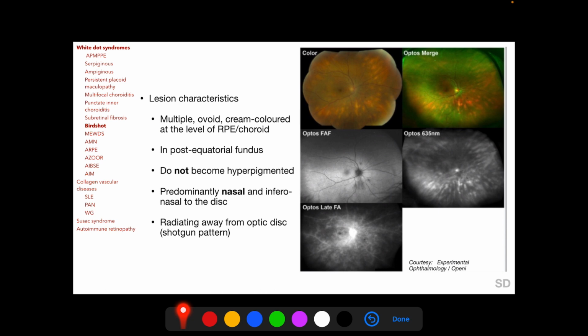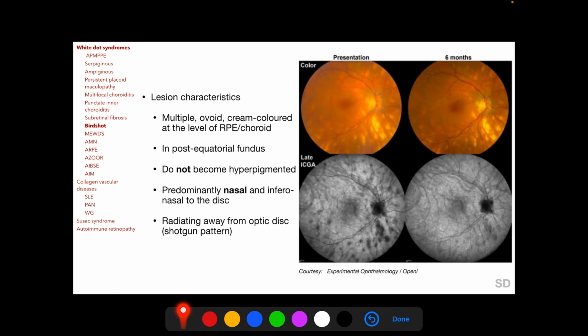Another characteristic of Birdshot is that the lesions are predominantly nasal to the optic disc, more so inferonasal to the optic disc, and they appear to be radiating away from the optic disc, which is described as a shotgun pattern. So we find the lesions to be nasal to the optic disc and radiating away from it. This is another picture of Birdshot retinopathy. We find lesions in the post-equatorial fundus, more nasally, multiple, cream colored and ovoid, and appearing to radiate away